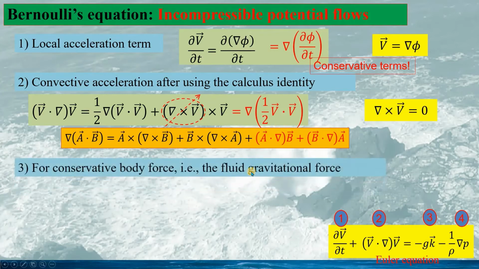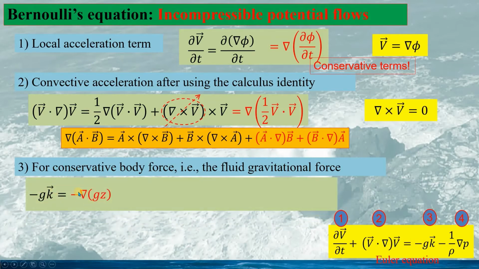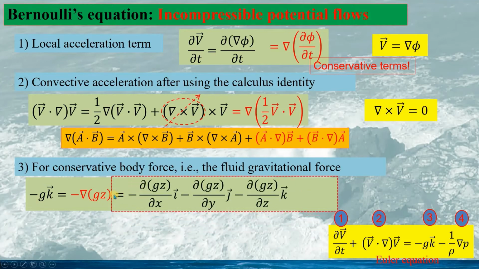Let's look at the third term, the body force of the fluid. This can be expressed as the gradient of the expression Gz. This equals the gradient along the x-axis, the y-axis, and the z-axis. Considering the function Gz is independent of x and y, these two terms vanish.